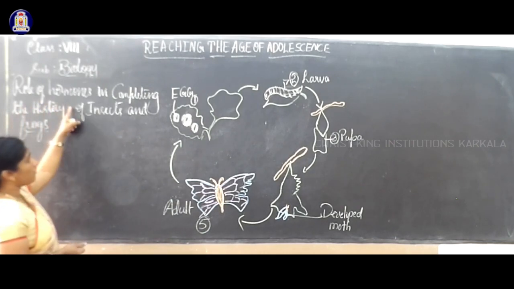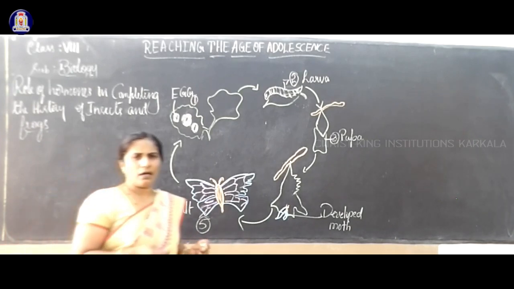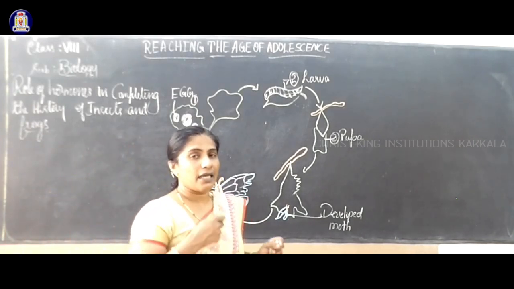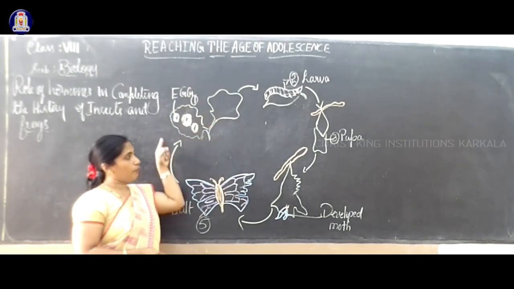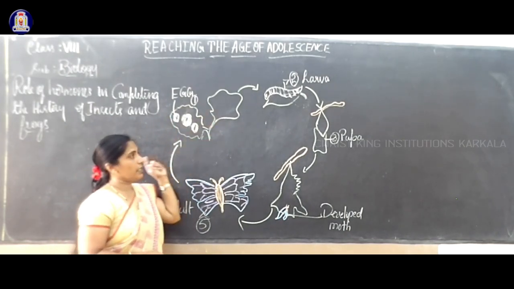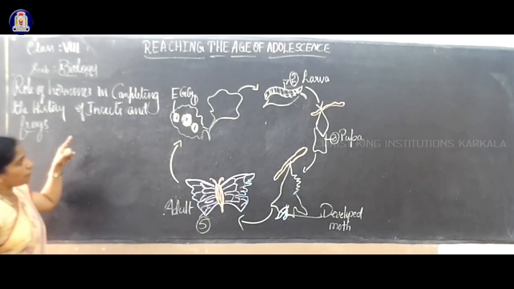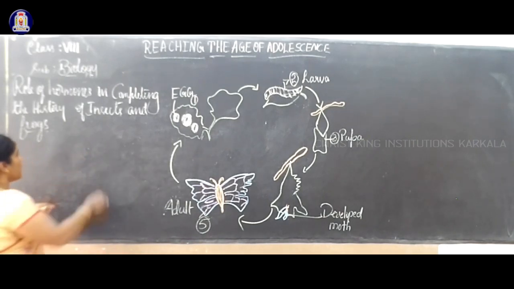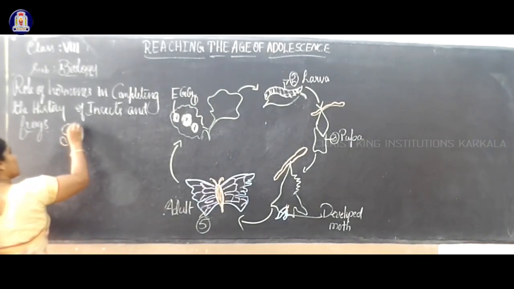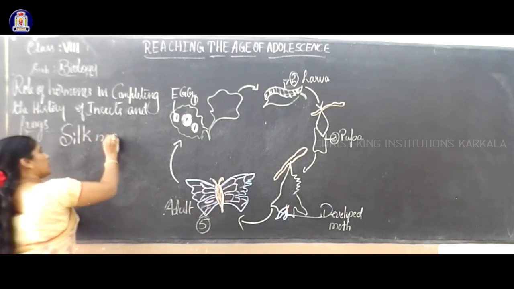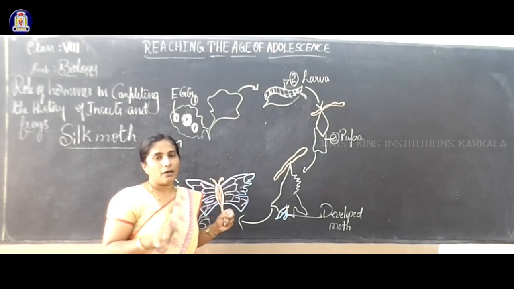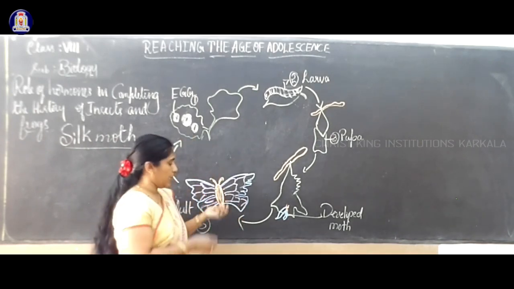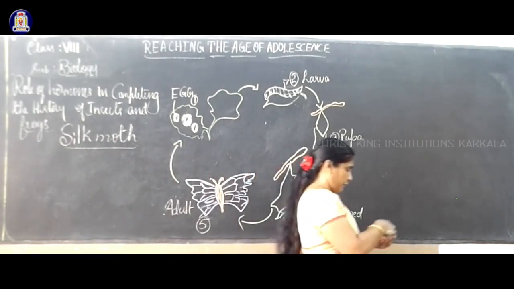Role of hormones in the life history of insects. Whether the hormone is essential? Yes, hormones are essential in insects to pass through the different life stages in the life cycle. So we are now taking the silk moth, or silkworm. First, a female silk moth lays eggs. For example, I will draw a rough diagram.